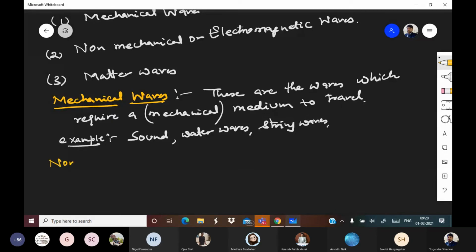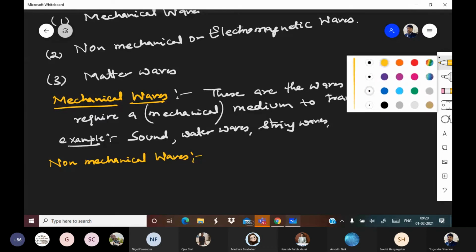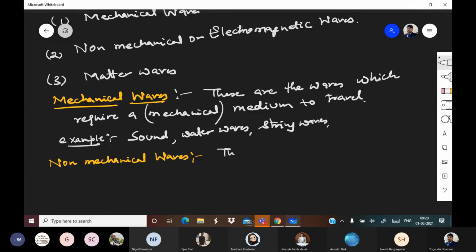Now let us understand what non-mechanical waves are. Non-mechanical waves are the waves which do not require a medium to travel.